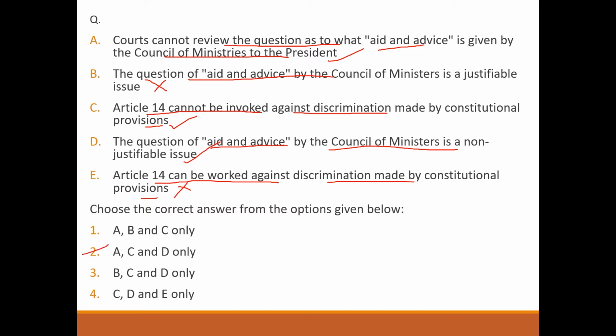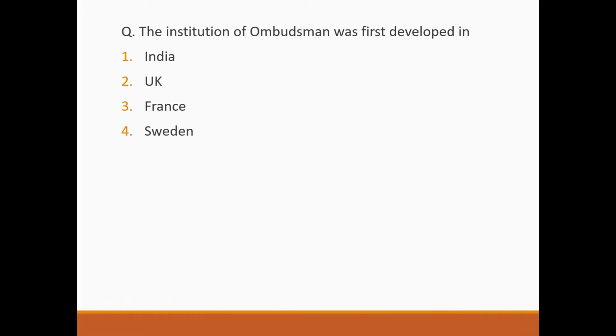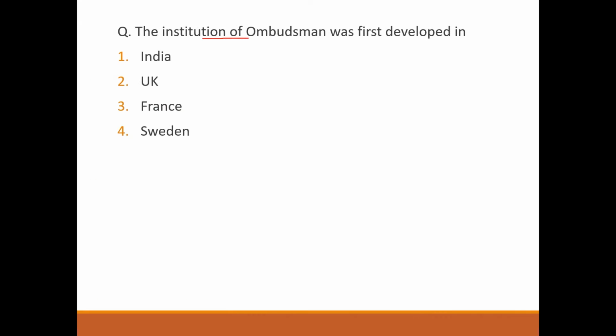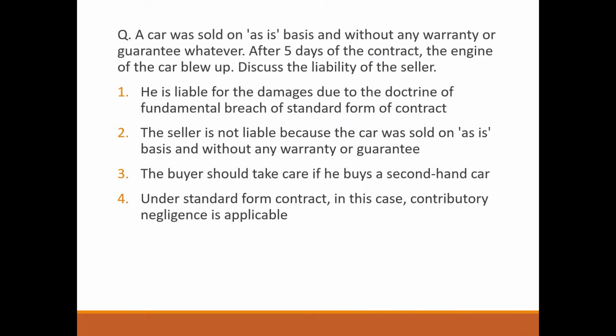Next question. The institution of ombudsman was first developed in option 4, Sweden. Next. A car was sold on an as-is basis and without any warranty or guarantee. After 5 days of the contract, the engine of the car blew up. Discuss the liability of the seller. It's option number 1. He is liable for the damages due to the doctrine of fundamental breach of standard form of contract.